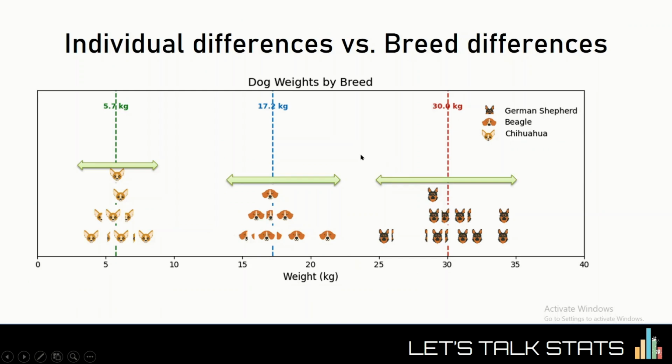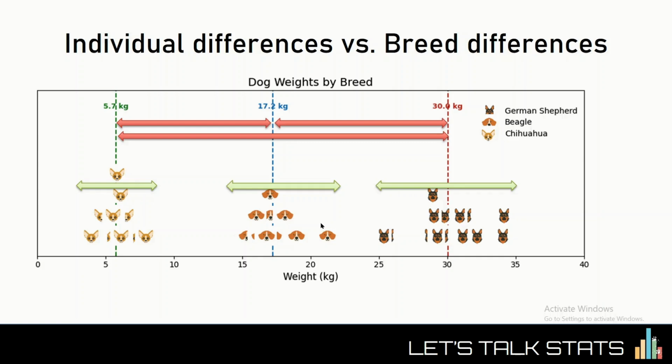Now, let's zoom in a little bit. See these green arrows? They tell us that even within the same breed, the dogs do have some weight differences. Well, that's because not all dogs of the same breed have the same food habits or activity levels. These little differences within each group are called individual differences. But between different breeds, as shown by these orange arrows, the differences are much bigger. And that's why for this particular data set, we can say that breed explains weight differences pretty well.